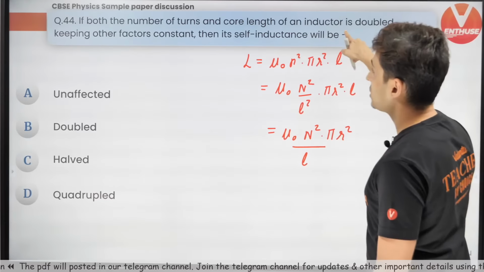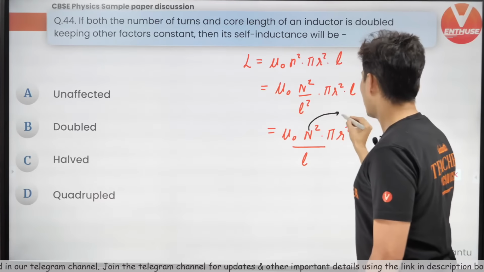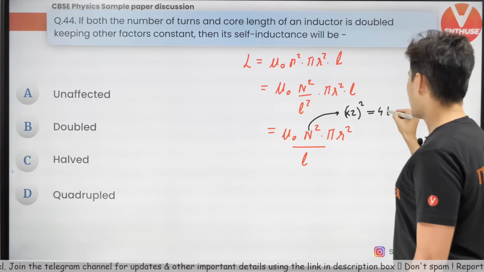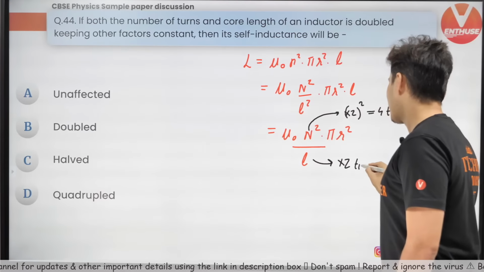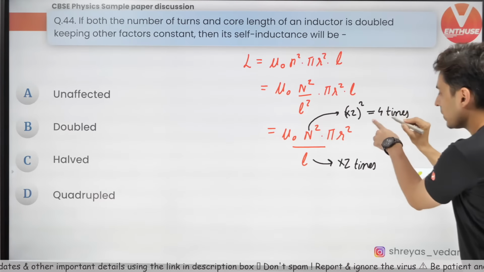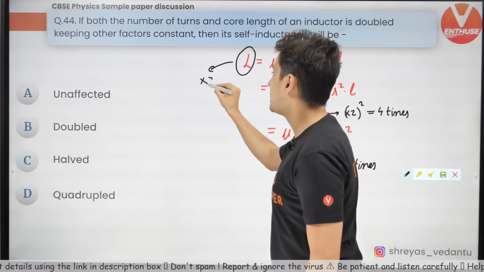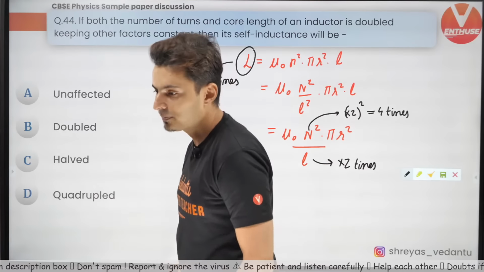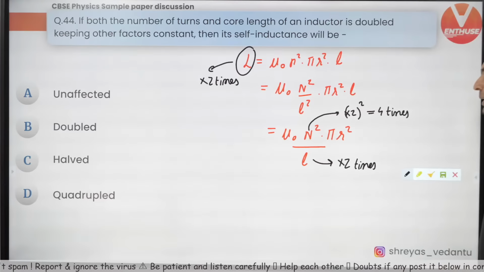Now as per the question, the turns and the length both have been changed. So if N increases 2 times, this will become 4 times in the numerator, and this length has become 2 times in the denominator. 4 by 2 is 2. So this value will obviously increase 2 times. As simple as that. Yes, so it will become doubled.